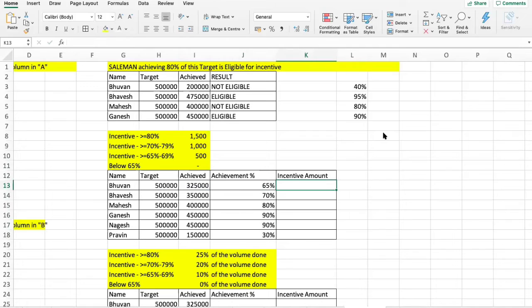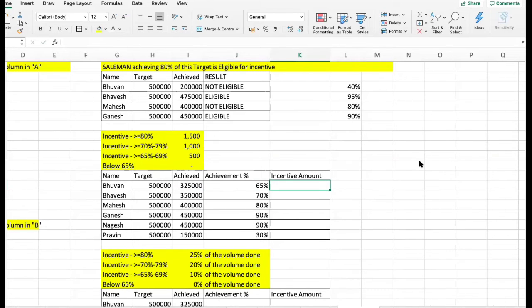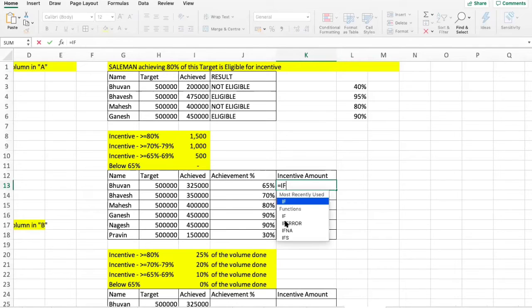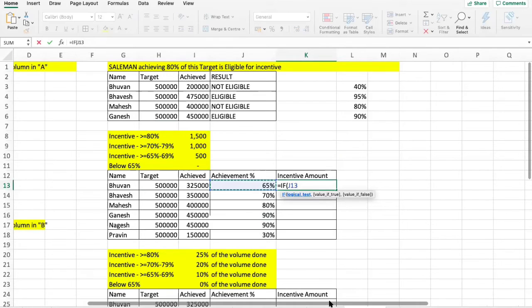Okay, now let's understand how to do this. Please pay attention. This would be a little complex function. IF, open bracket, first logical test. What is the first logical test? Anything above 80%, greater than or equal to 80. So if this achievement is greater than or equal to 80%, this is our first logic. If yes, give him 1,500.